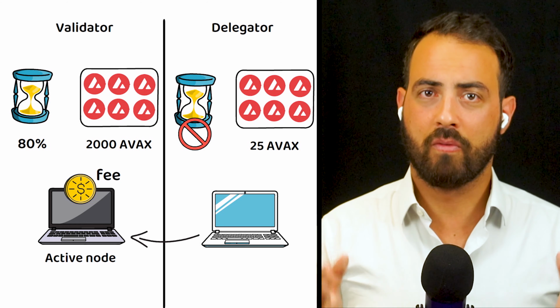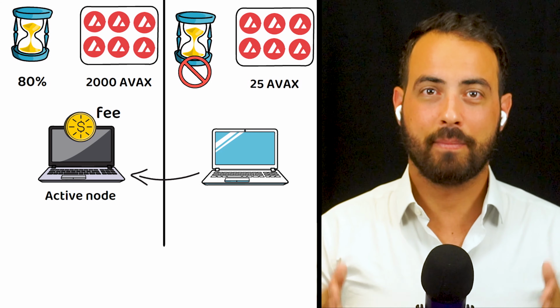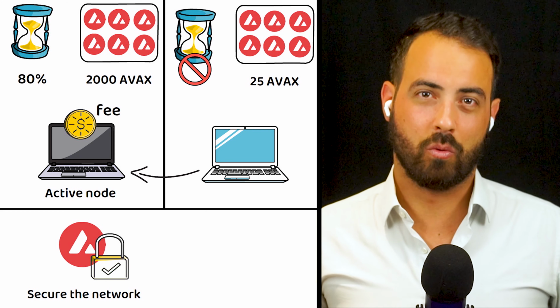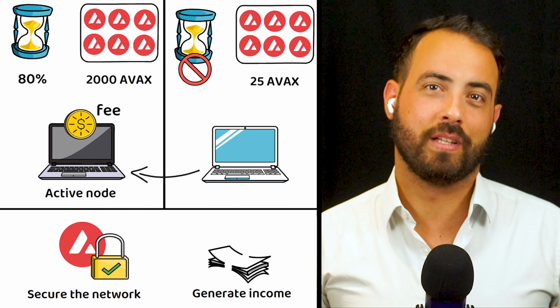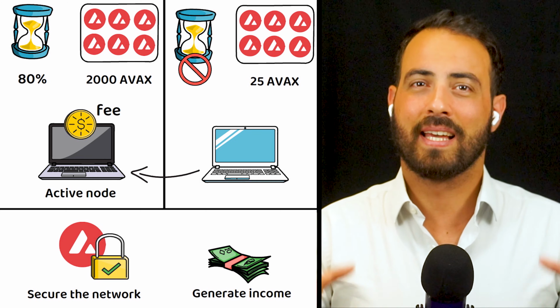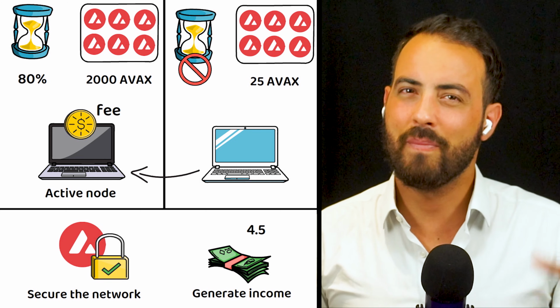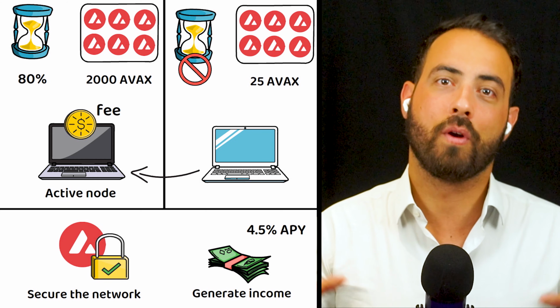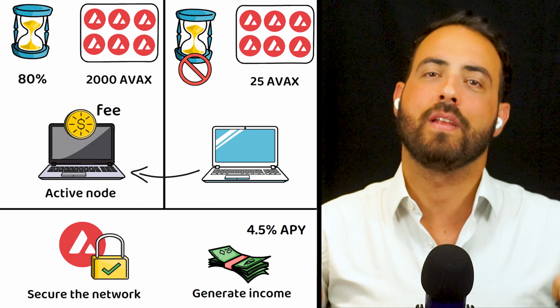As with most proof-of-stake blockchains, staking crypto on Avalanche helps secure the network and provides additional opportunities to generate income. Users staking AVAX can look at roughly a 4.5% annual percentage yield or APY at the time of this video.